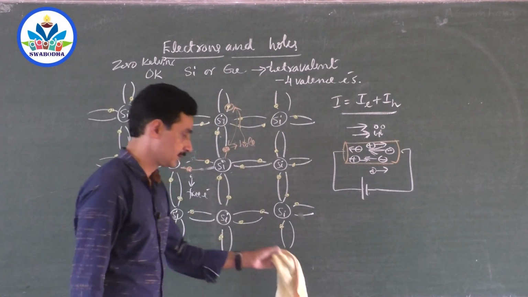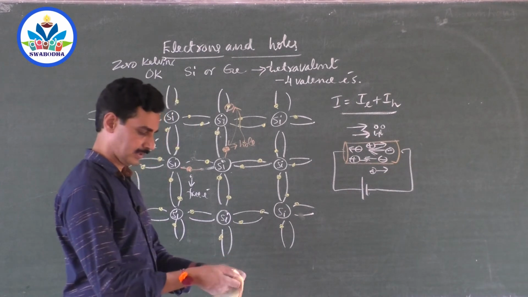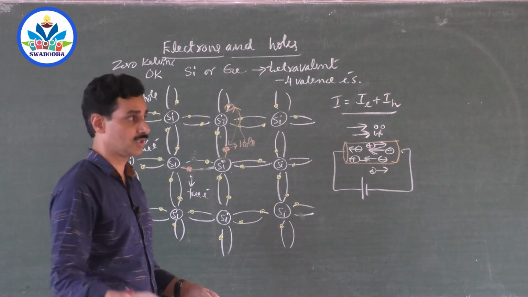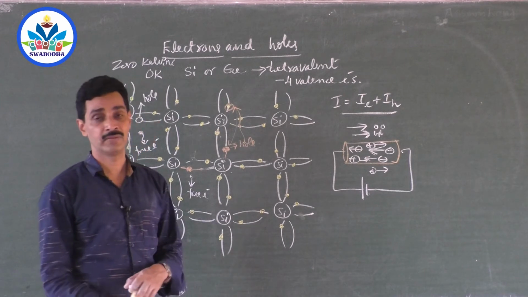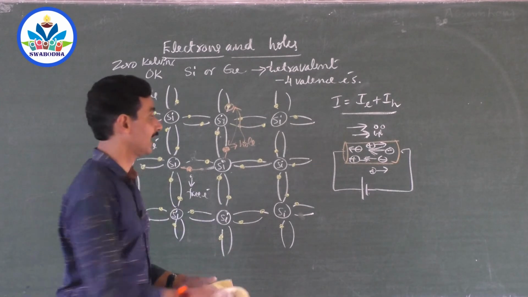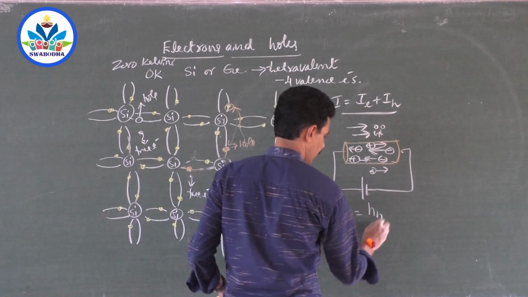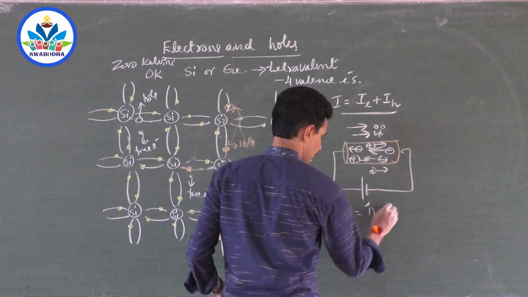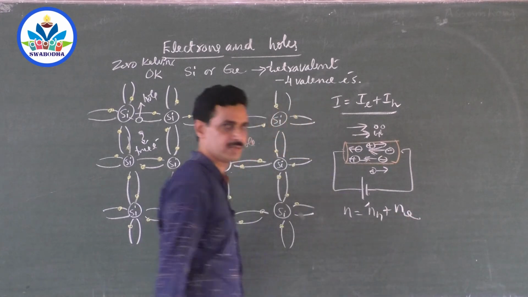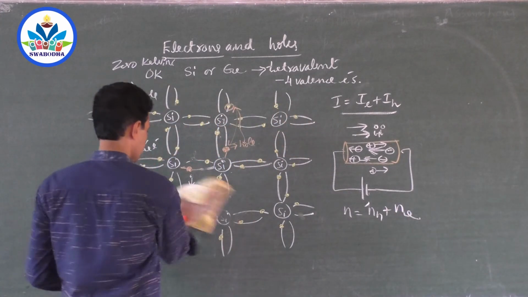Okay, right. So in a semiconductor, if there are nh number of holes and ne number of electrons, then the total number of charge carriers is the number of holes plus the number of electrons. That's how you count. Both will be responsible.